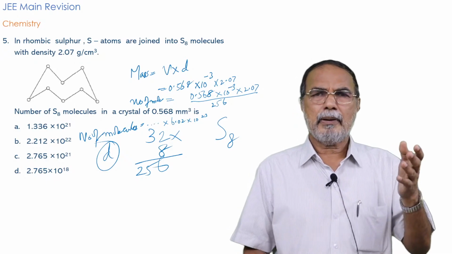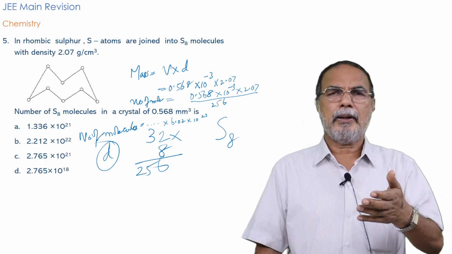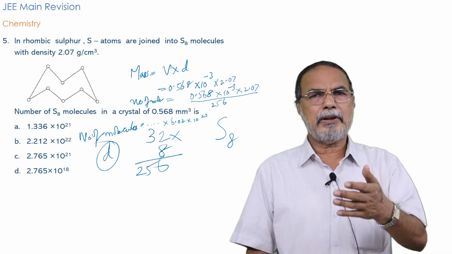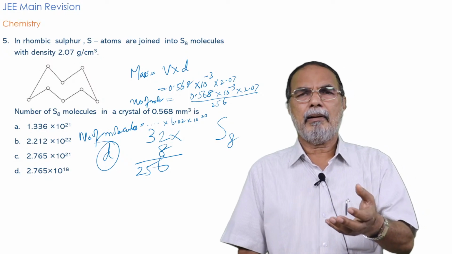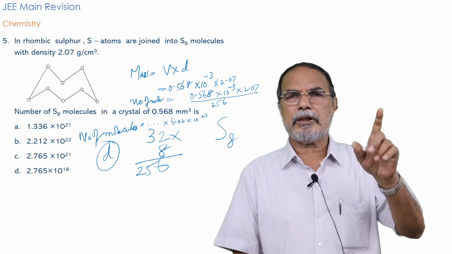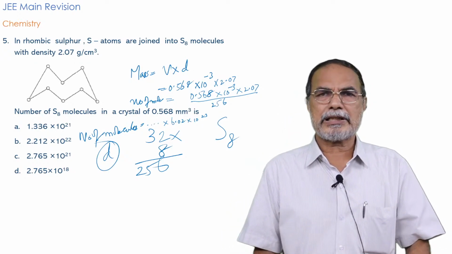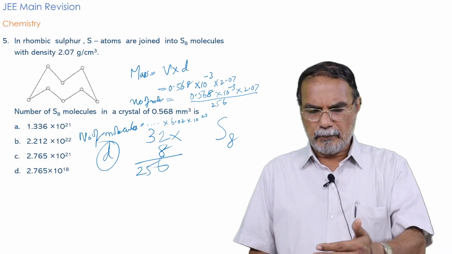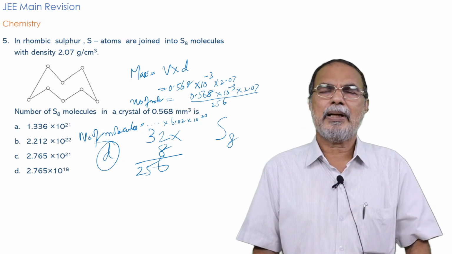For certain other elements, perhaps for iron they may give it as 55.85, for chlorine as 35.5, but for sulfur you must know that the atomic mass is 32, so 32 into 8 will be the molecular mass of S8.